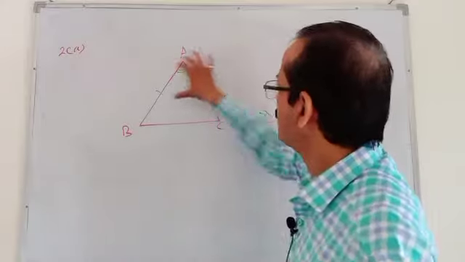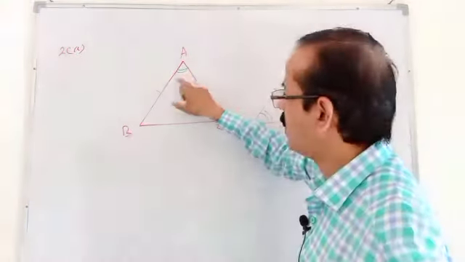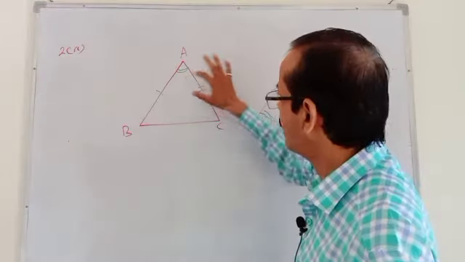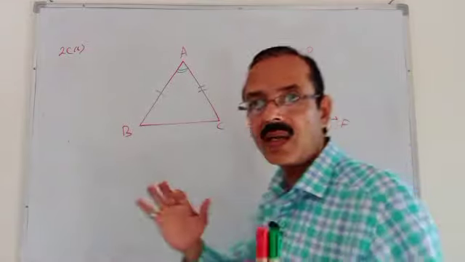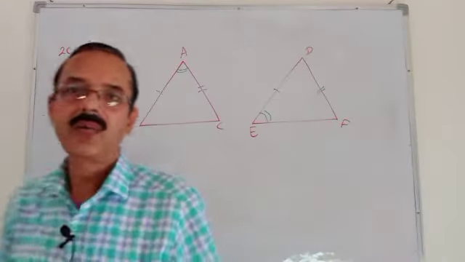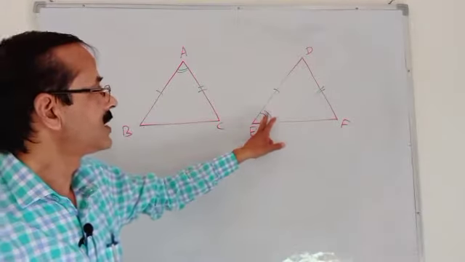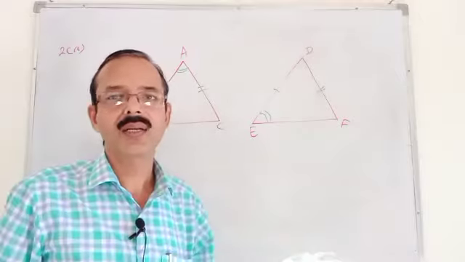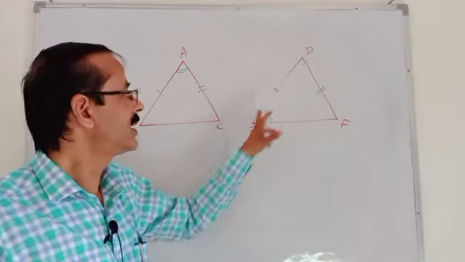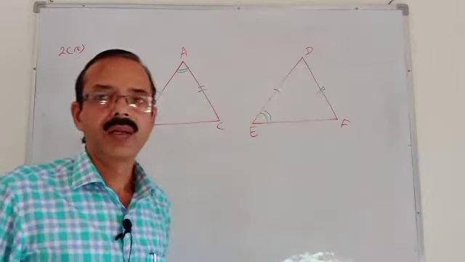See, two sides are equal, and this angle is equal, but this angle is not between the sides, it is out of both sides, not included between them. If E was given here at D, then we would be able to say that yes, both are congruent, but E is not given at D, E is here, that is out of both sides.